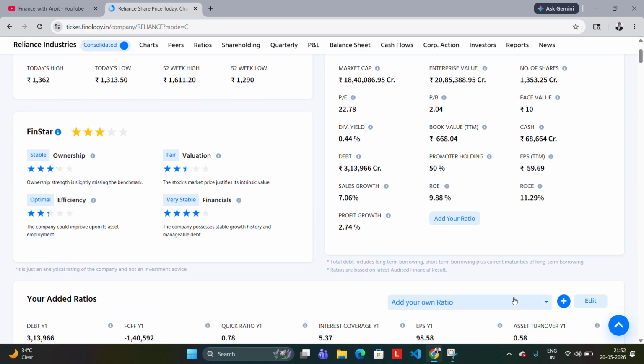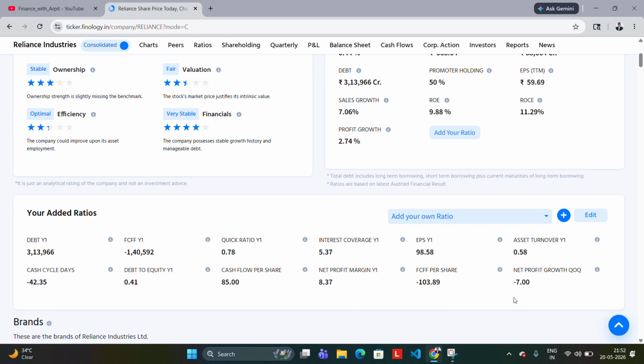I mean, not good, but it is justifiable, what I can say. And we should see this FCFF per share. FCFF per share is free cash flow per share. That means the EPS is 59 rupees. So we may see that the company is earning almost 60 rupees per share.